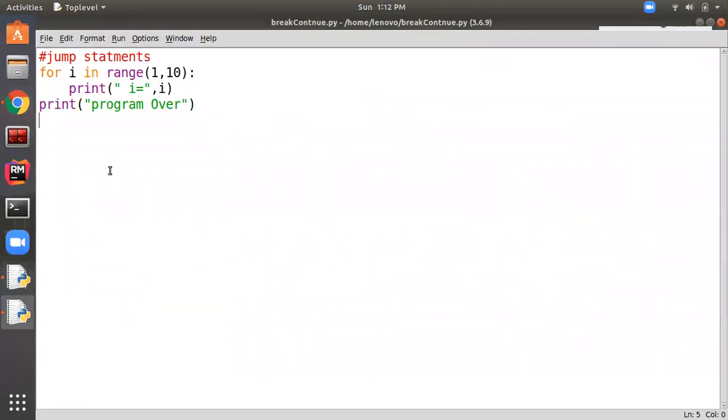So this is a sample program in Python which I have written for you to explain the working of the jump statement. It is a simple program which is writing the numbers between 1 to 10. That means if you execute this program in Python, it will list down the numbers from 1 to 9. It won't print 10. As you know, in range the 10 is excluded. So let's run this simple program first.